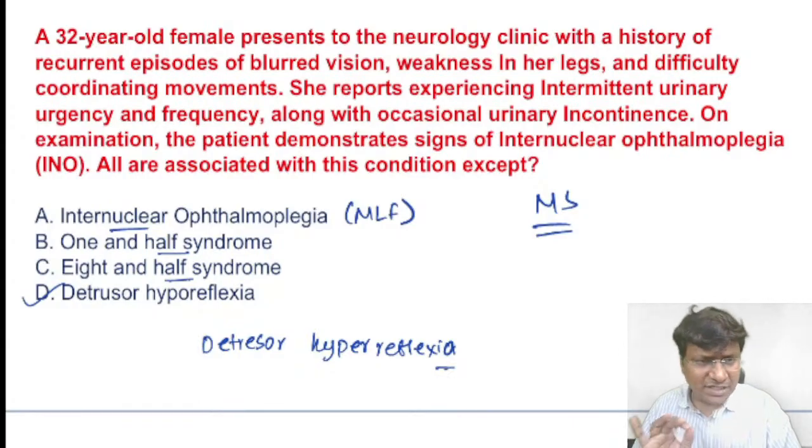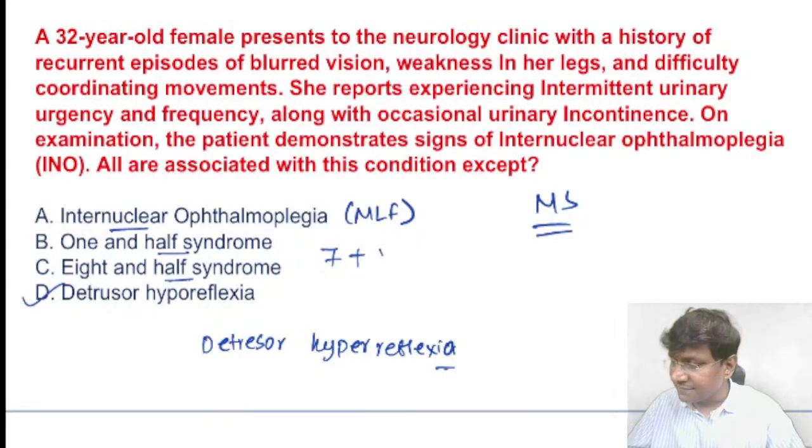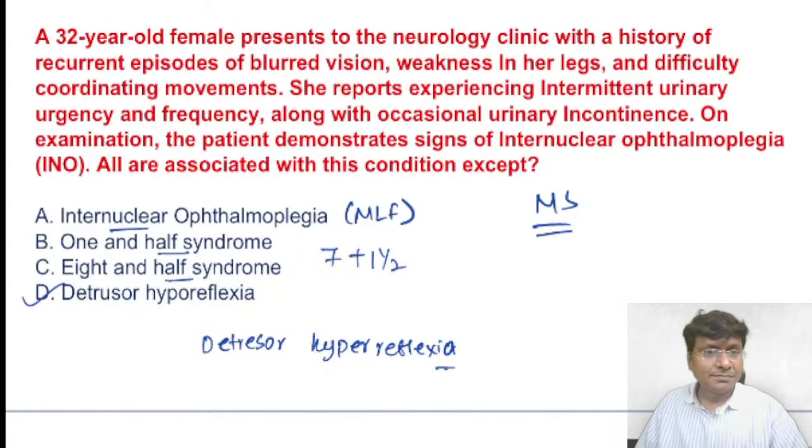Now, to quickly make a note on this, 8.5 syndrome is where you have the facial weakness, that is 7, along with the features of the 1.5 syndrome. Because 7 plus 1.5 becomes 8.5, that is the reason why it is called 8.5 syndrome.